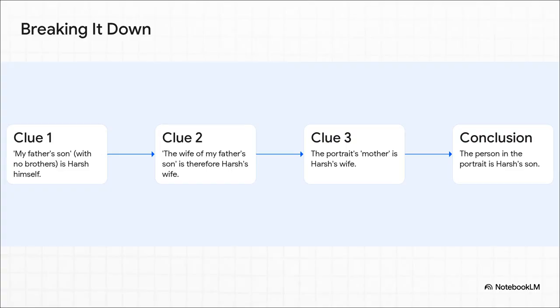Okay, this one can get a little confusing, so let's follow the steps. The first clue is the most important. Harsh says he has no brothers or sisters. So when he says, "my father's son," who can he be talking about? Himself, of course. So the wife of my father's son is just a complicated way of saying Harsh's wife. And if she is the mother of the person in the portrait, well then the person in the portrait has